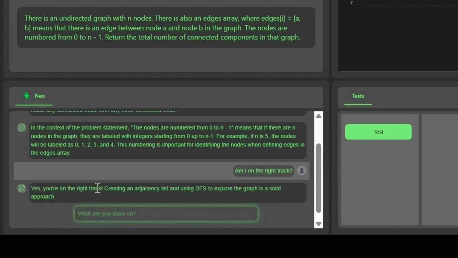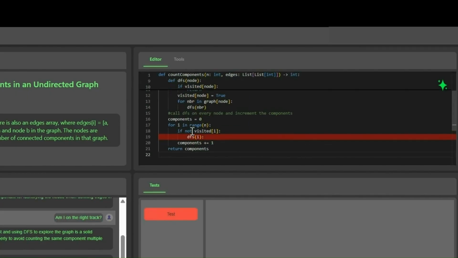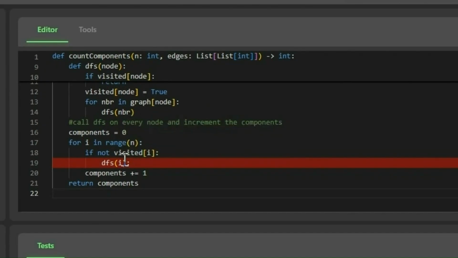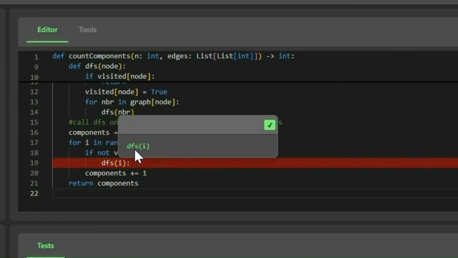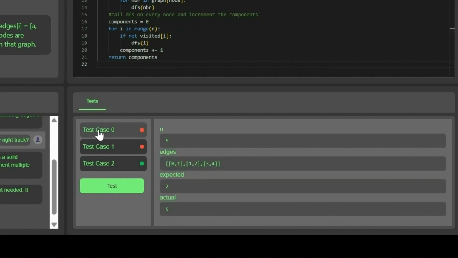With confirmation that we are on the right track, we can develop our code a little bit further. Let's say we're ready to test. Looks like there's an error. We've upgraded to LLM-powered error handling, so the LLM can quickly identify and pinpoint where your issue is and give you a suggested fix. And you can apply the fix by pressing checkmark, and then when we submit, we should see that our code is now running, though some of the test cases are failing.